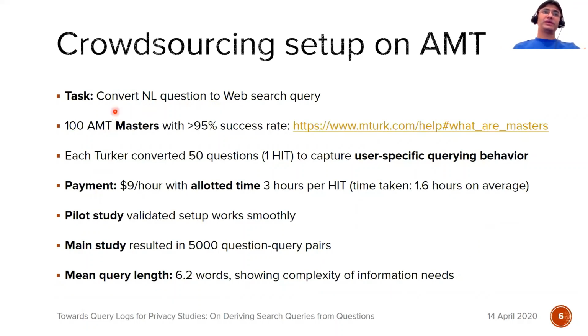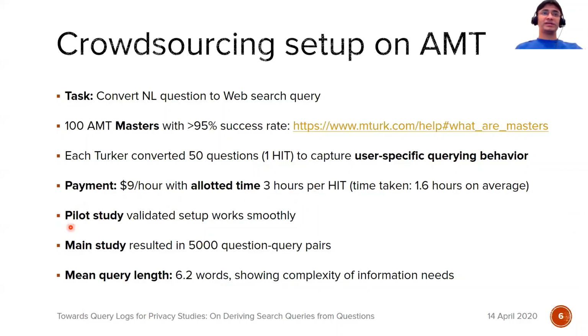For this, we recruited 100 Amazon Mechanical Turk masters with greater than 95% success rate. To capture user-specific querying behavior, we asked each Turker to convert 50 questions in one HIT, or human intelligence task, the unit of task in AMT. They received $9 an hour and were allotted 3 hours to complete this task.